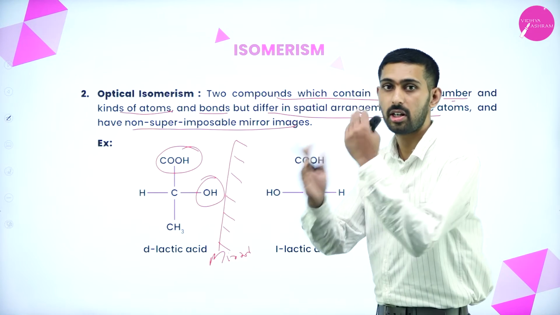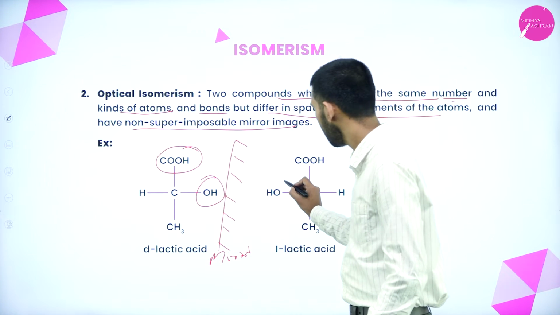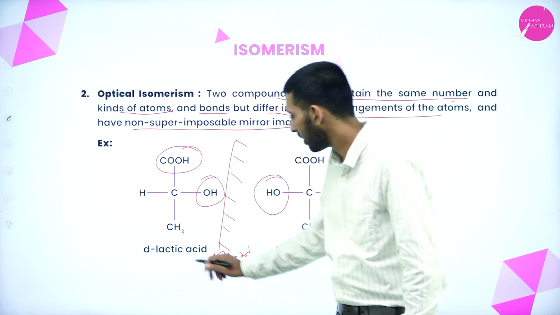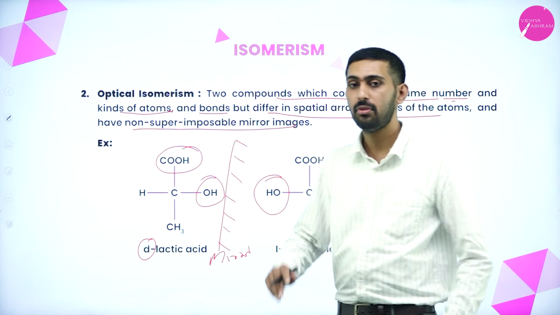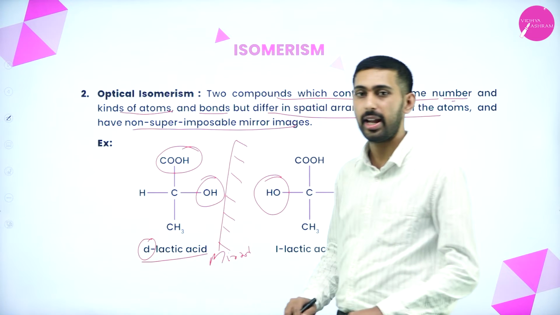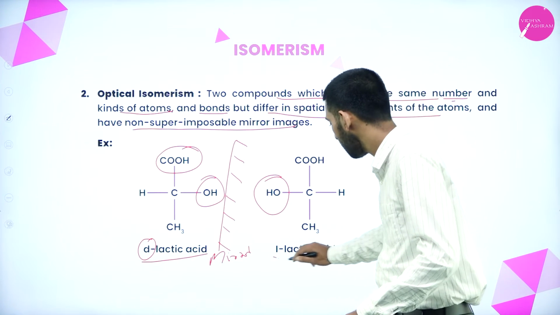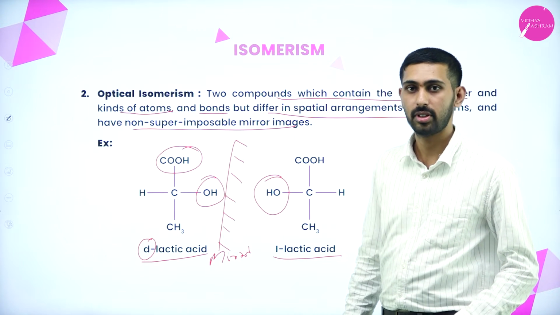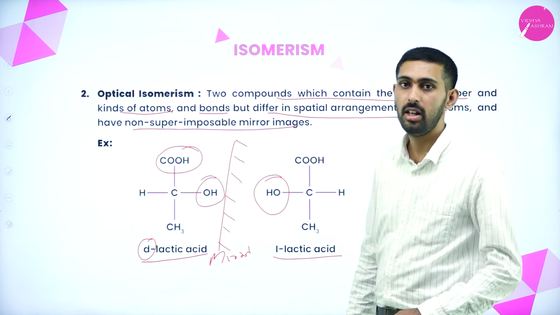Here the molecule is reversed. So here you see the OH group is on the left-hand side. Why have I said D-lactic acid here? If the OH group is on the right-hand side, then we can say that it is D-lactic acid. If the OH group is on the left-hand side, then it is L-lactic acid. This is known as optical isomerism.